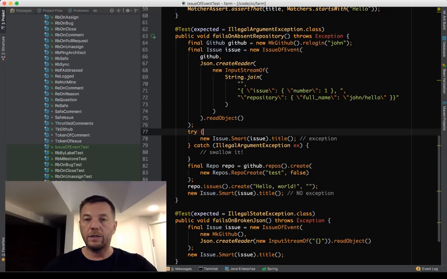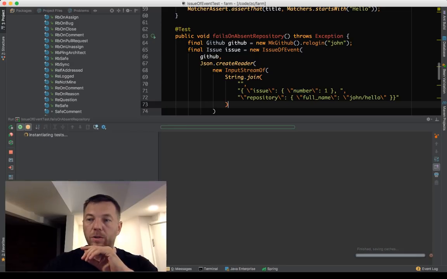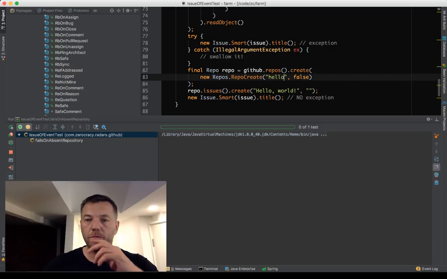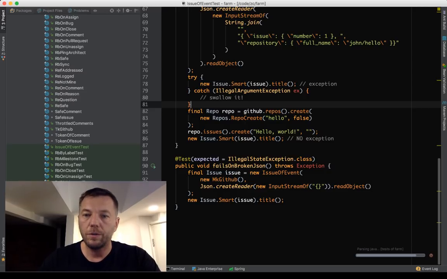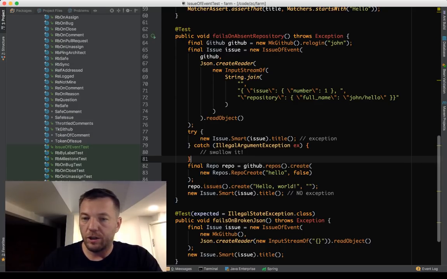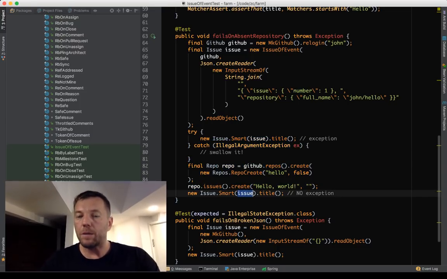So if I run this test, it will pass. Maybe not, the name of the repository is wrong. It should be hello, not test. Sorry. It should be hello, yeah. Because here, look, John hello. See, it's green. So we had an exception here because there was no issue, and then the issue is all of a sudden there, and the same object, on the same call, on the same method, says okay, no exception.